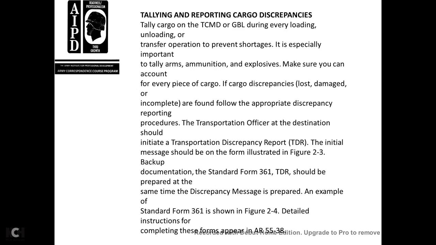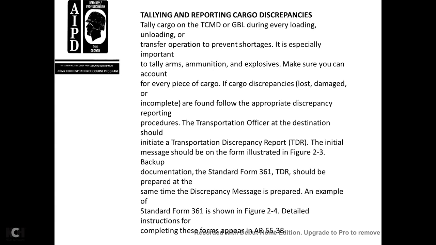Transportation cargo movement directly to the government building requires accounting at every loading and unloading of the transfer operation, preventing shortages, especially for arms, ammunition, and explosives, to make sure you can account for every piece of cargo. If cargo is lost, damaged, incomplete, or found with discrepancies, the transportation officer at the destination should initiate a transportation discrepancy report. The initial message should be in the form of figure 2-3 with backup documentation. Standard Form 361, the transportation discrepancy report, should be prepared at the same time the discrepancy message is prepared.